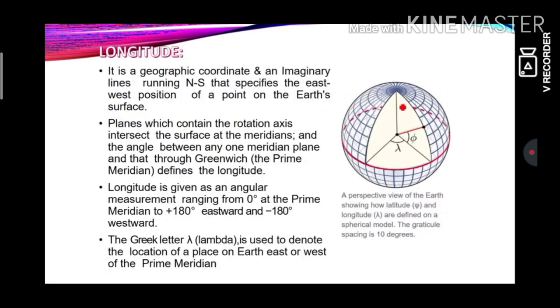Longitudes. Don't worry about reading this because we have read about everything. Imaginary lines running north to south that specify the east-west position of a point on the Earth's surface.